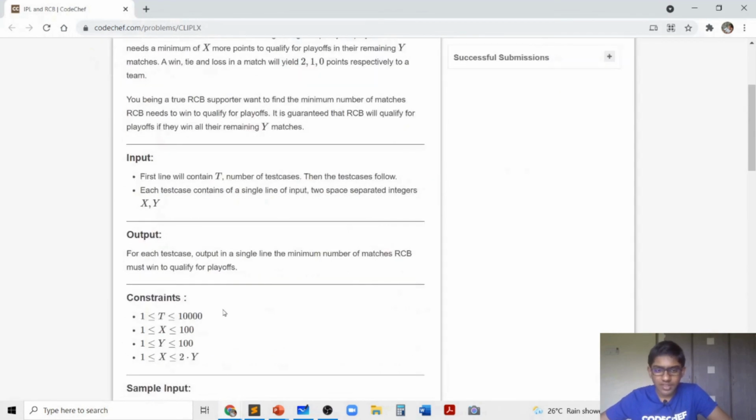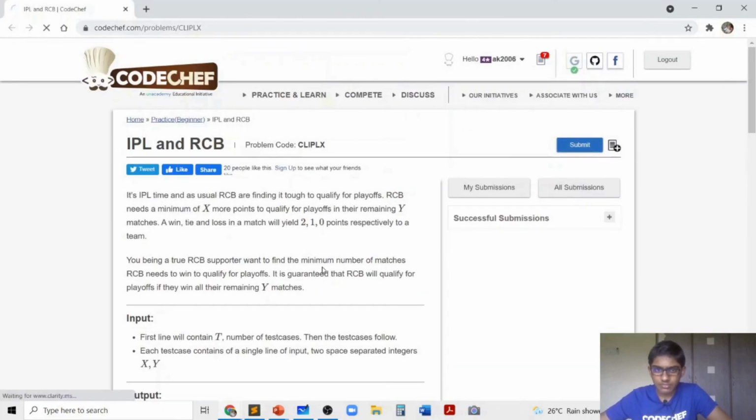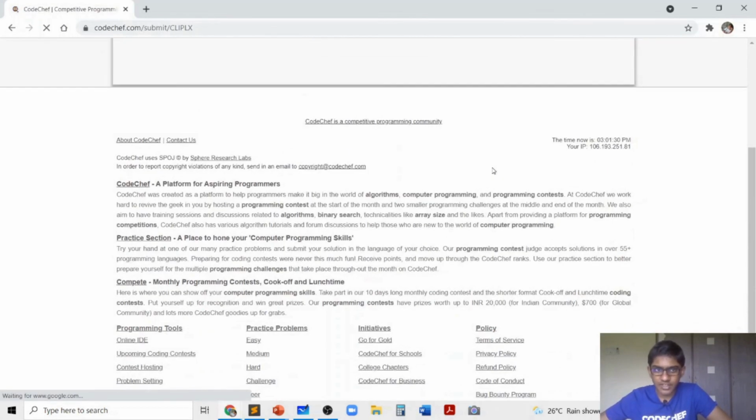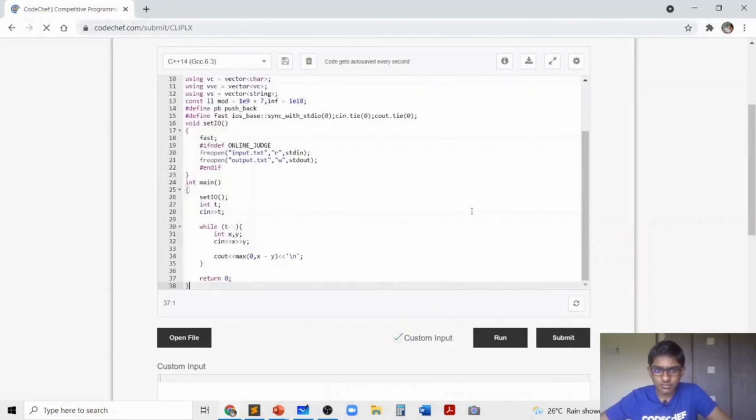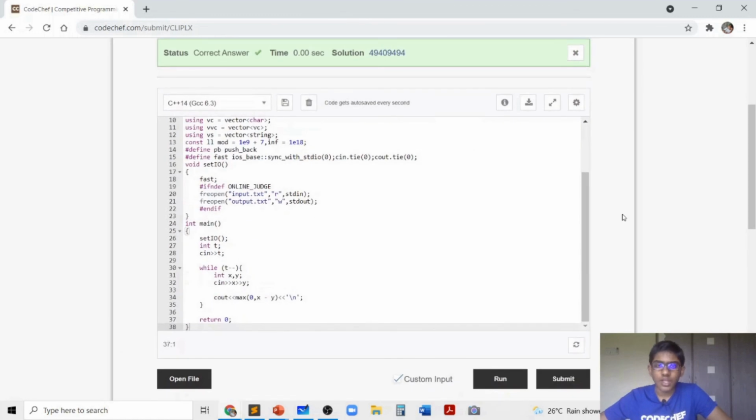As you can see, this is just one line of code, so that's why the time complexity is O of 1. And now let's just submit this code to see that it gets accepted. As you could see, my code got accepted.